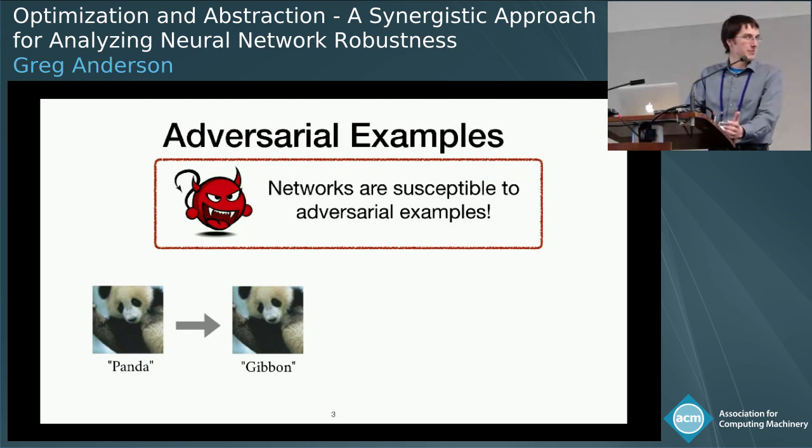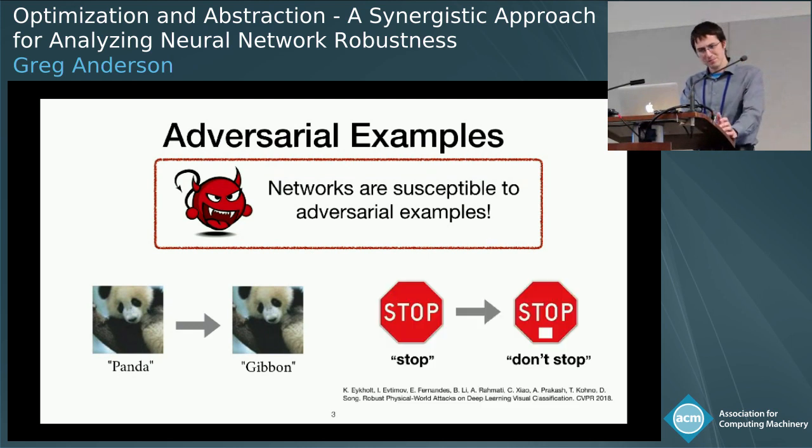And so this is a problem. It can seem a little silly when we're talking about pandas and gibbons, who cares whether the network can recognize a panda. But it's been shown that you can actually cause the same kind of problems in the real world just by placing a small sticker on a stop sign. And obviously that can have some major safety implications. So what we would like to do is show that the network is free of these adversarial examples.